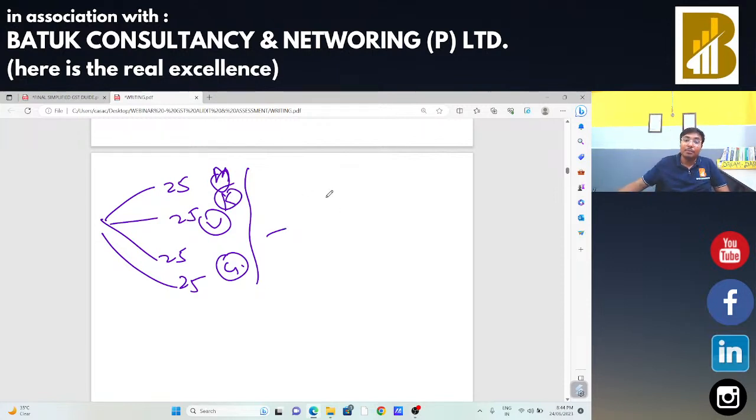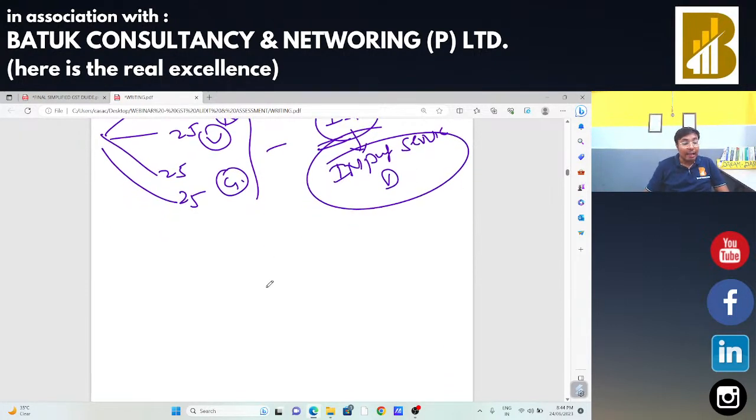For that purpose, Batuk needs to do its registration as ISD also. That is what is called an input service distributor. When Batuk takes the registration as an input service distributor, whatever input tax credit related to those laptops is in the electronic credit ledger of the Batuk Rajasthan office, Batuk can transfer that tax credit.